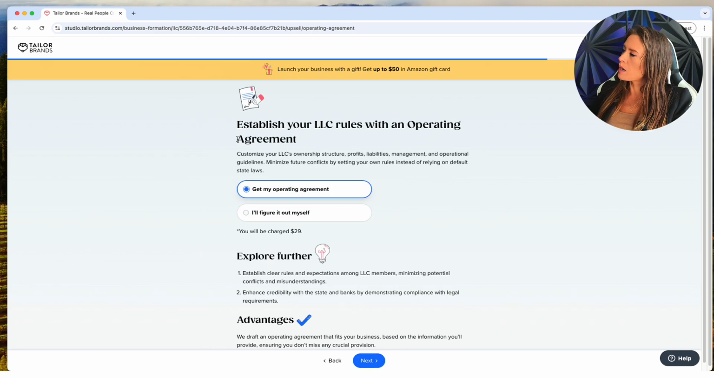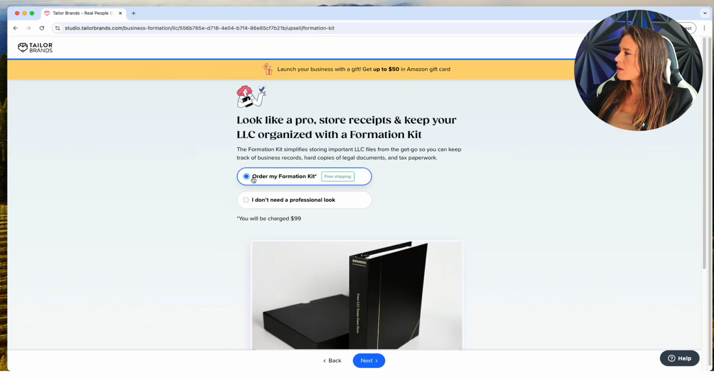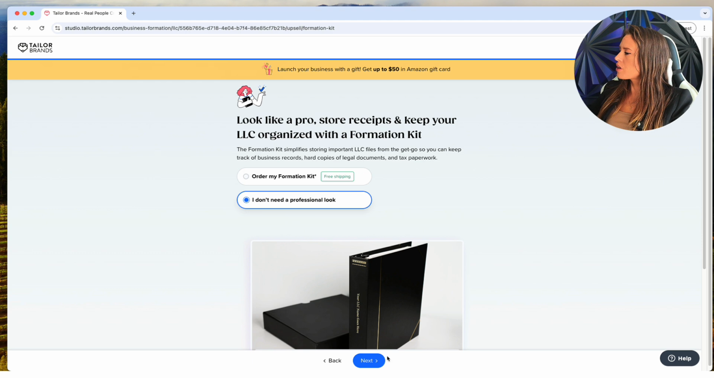And you guys, you don't have to worry about an operating agreement. So just click this option here. Would you like a formation kit? I'm going to click no.